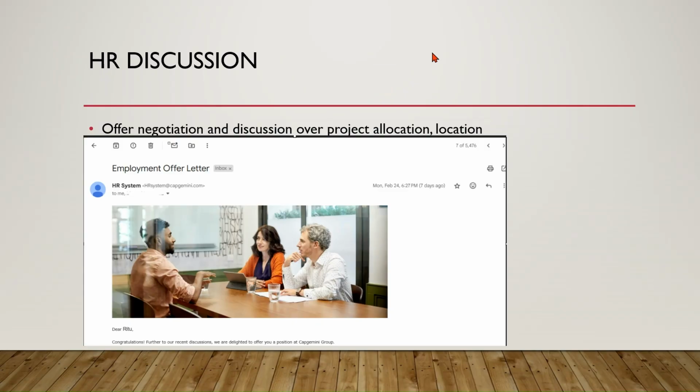This whole process was for an immediate joiner, and I was an immediate joiner at that time. Within 1 week the whole process got completed, and I got an offer letter released from Capgemini itself. I've attached this offer letter screenshot, and this was for the consultant position at Gurgaon, and I got selected. So yeah, that is all about my interview experience.